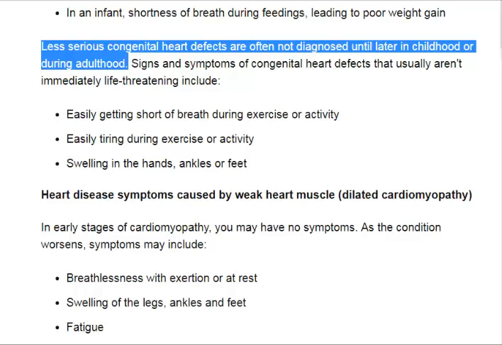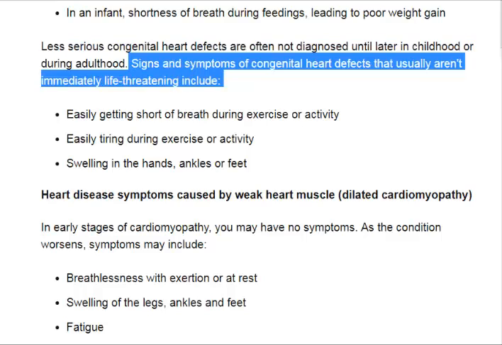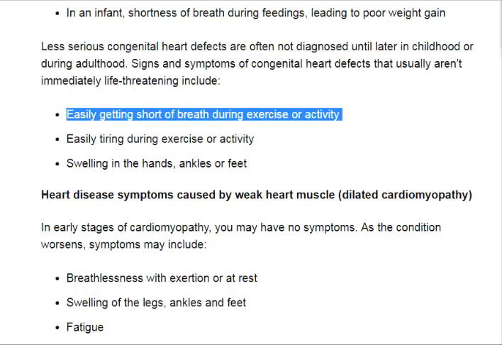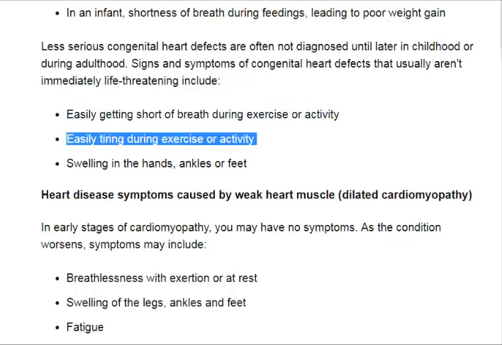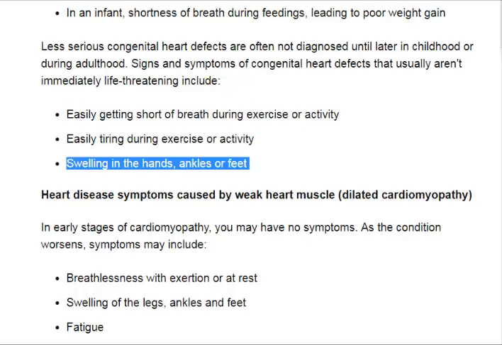Less serious congenital heart defects are often not diagnosed until later in childhood or during adulthood. Signs and symptoms of congenital heart defects that usually aren't immediately life-threatening include easily getting short of breath or tiring during exercise or activity, and swelling in the hands, ankles or feet.